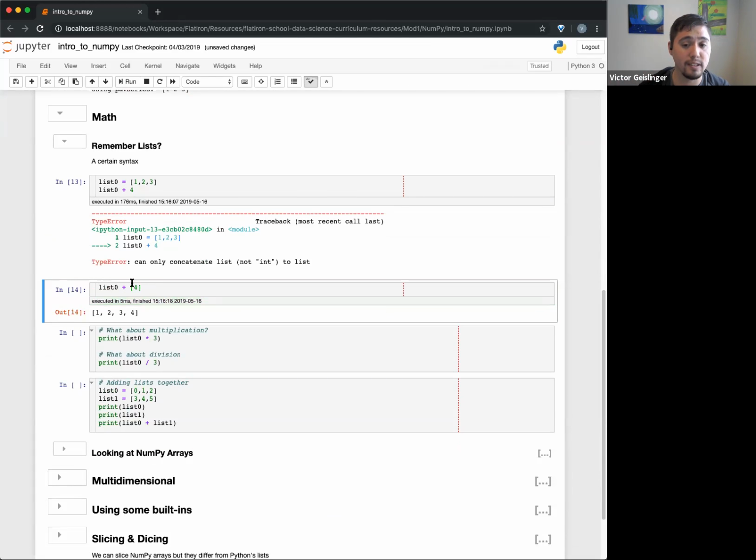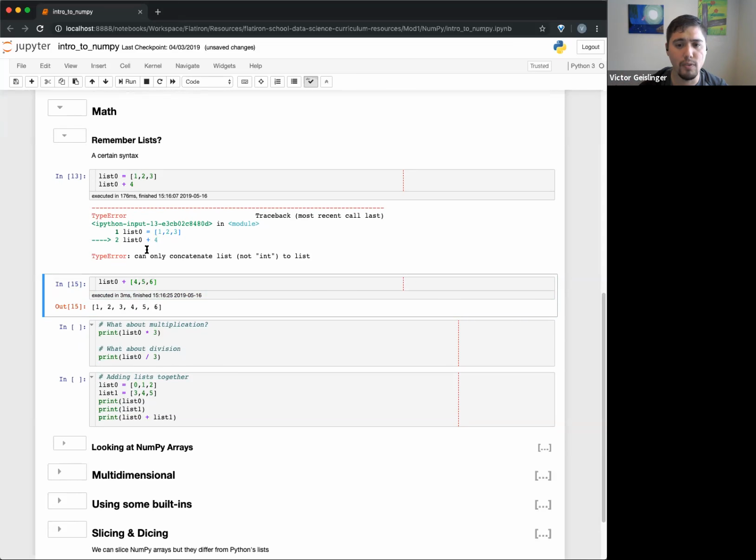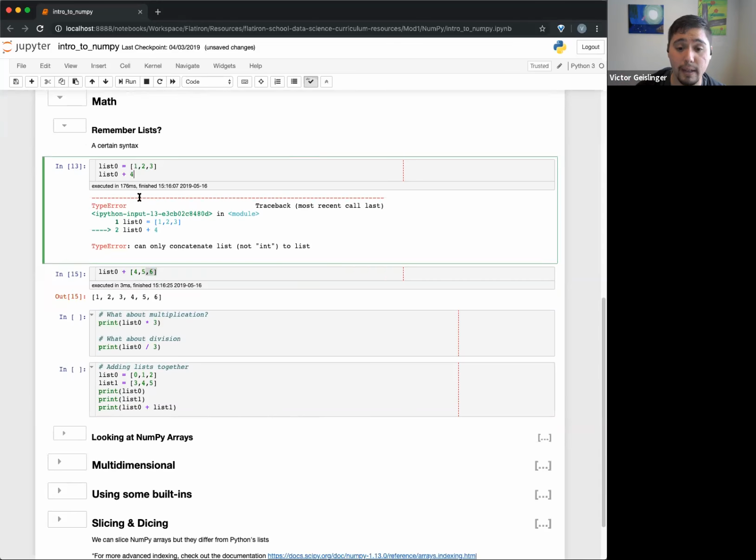So for example, if I have a list 0, which is 1, 2, 3, I can add another list 4. I could also put 5, 6, and this will add on to that list over there. So we can add lists together, but it has to be a list in a list. Note that I can't add the number 4, but I could add the list of 4 in here. Depending on what you thought here, you might think, hey, could I just add 4 to each one? In this case, no, you can't do it. And we'll see there's a difference in NumPy.